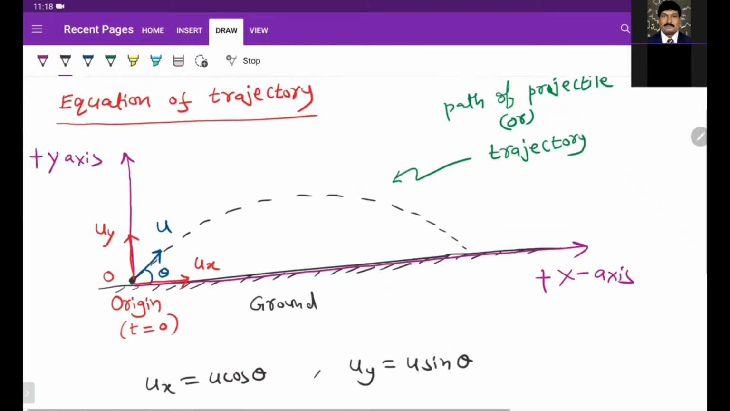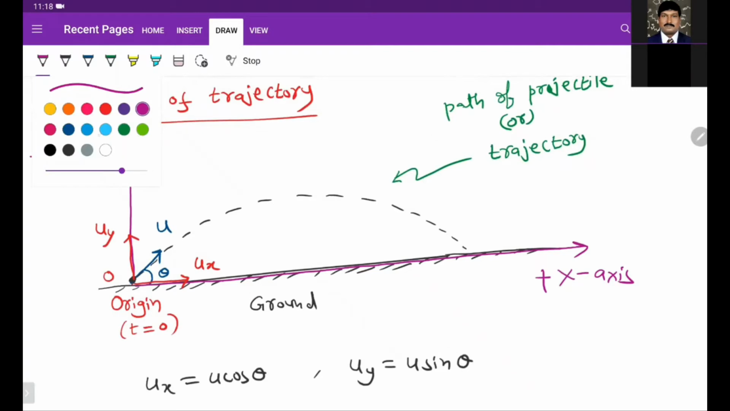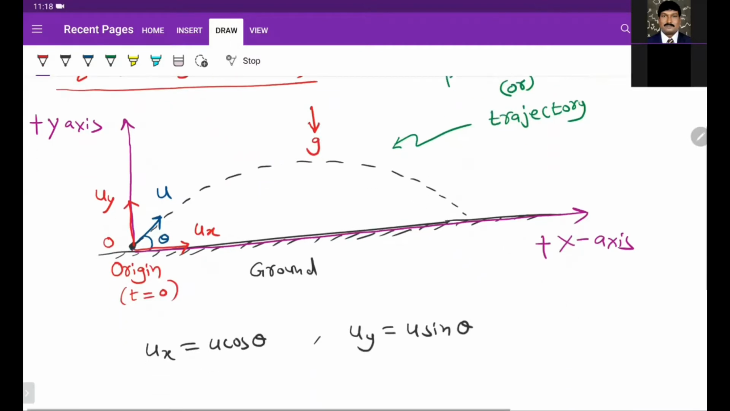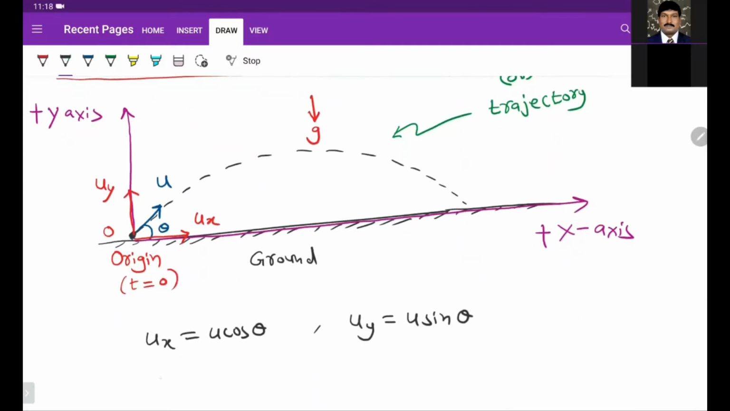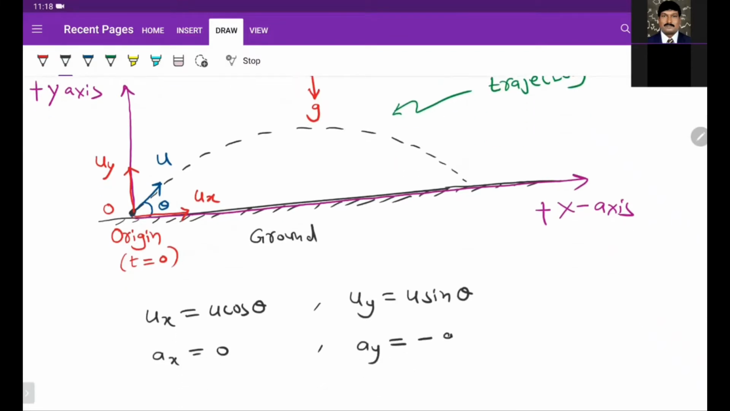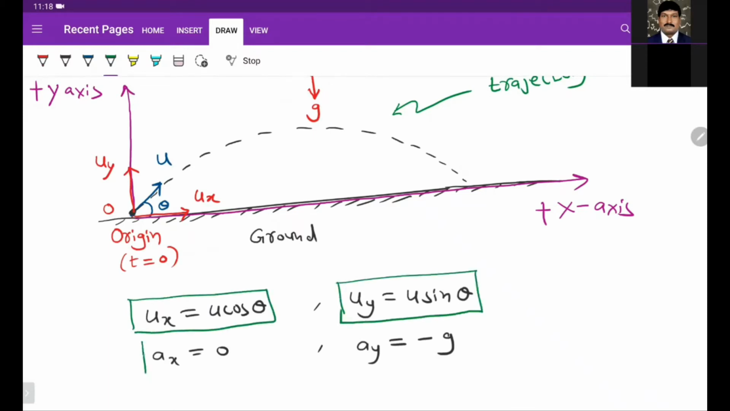And if you look at gravity, gravity is always vertically downward direction. Along x-axis, there is no acceleration. But along y-axis, there is an acceleration, and it is downward. Downward direction is negative, so minus g. So we have the initial velocities along x and along y, and the acceleration is 0 along x-axis and negative along y-axis.